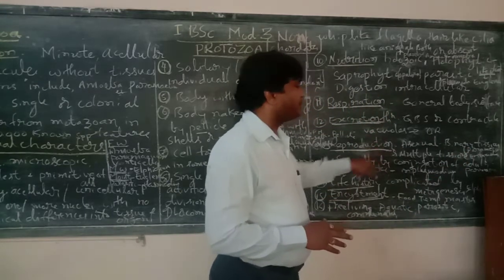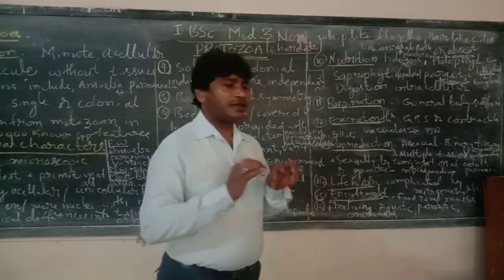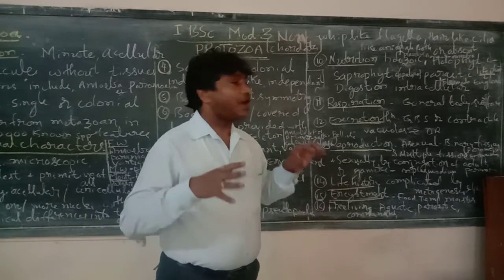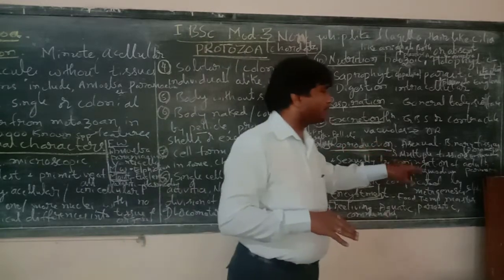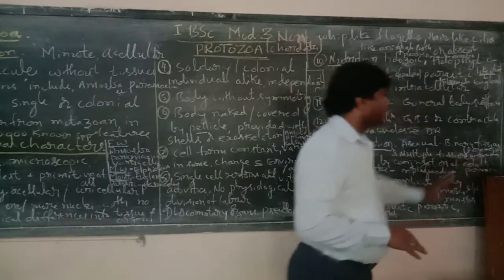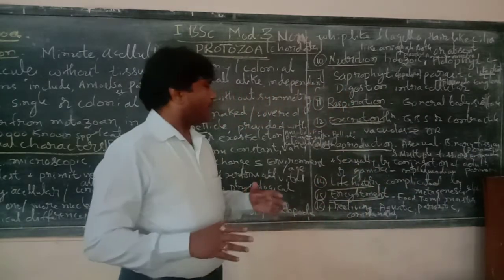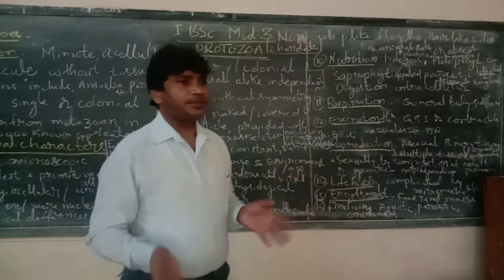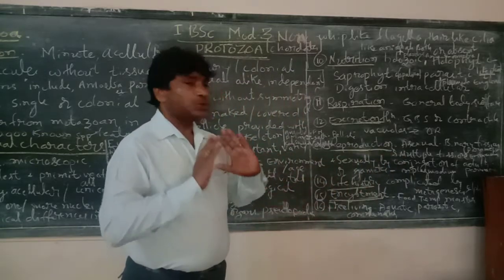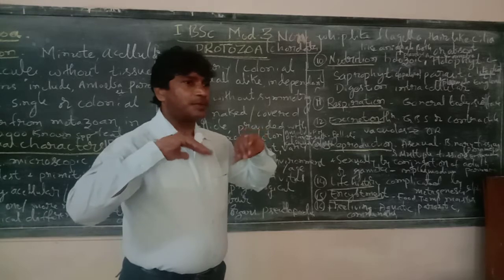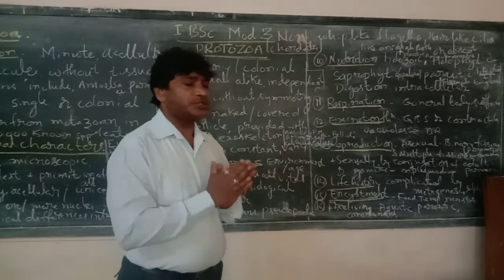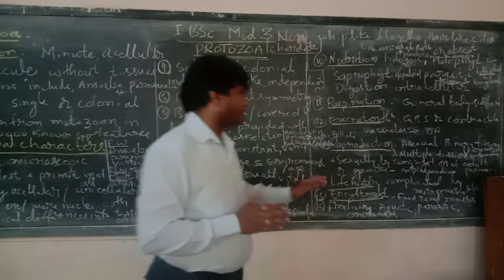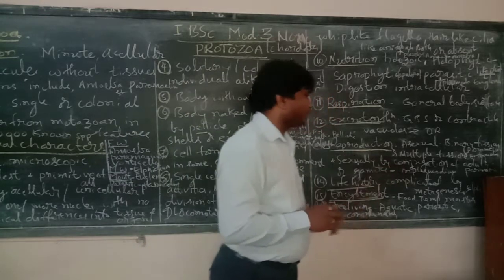Or even multiple fission. Multiple fission means the body of the life form divides into a number of parts. That is called multiple fission. This is seen in the life form Entamoeba. And sexual reproduction takes place by conjugation. Conjugation is nothing but two life forms coming in close proximity to each other. So that is conjugation.